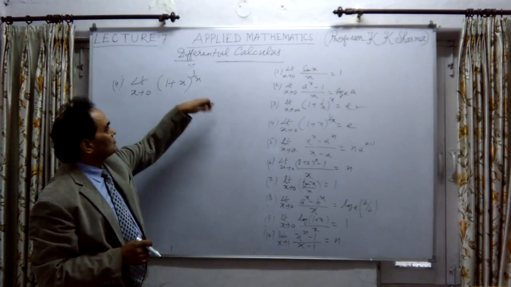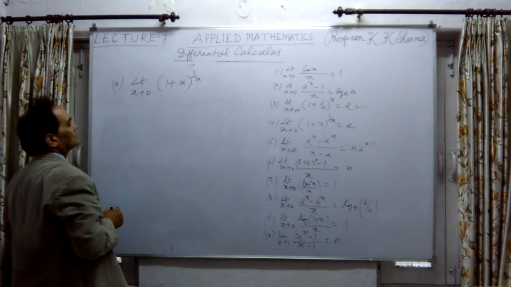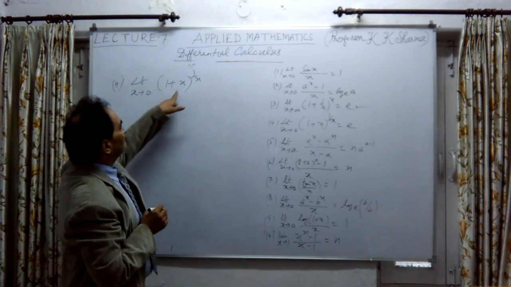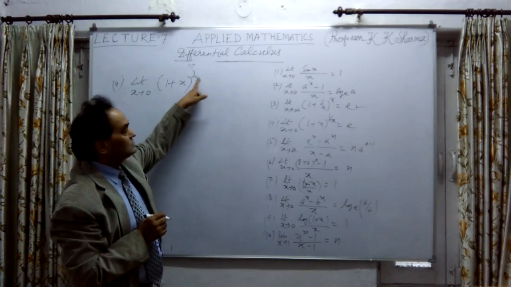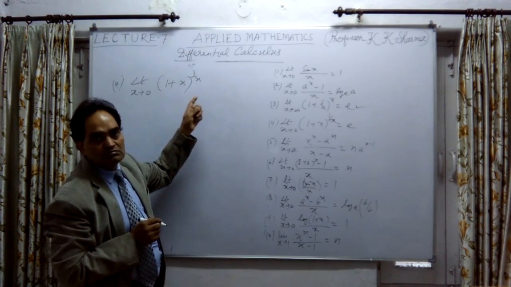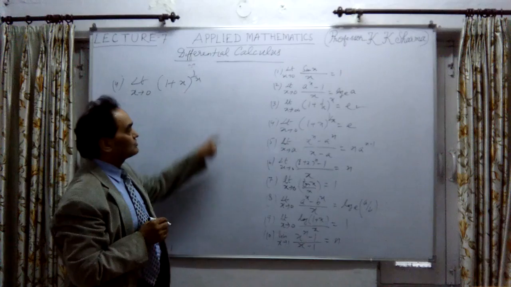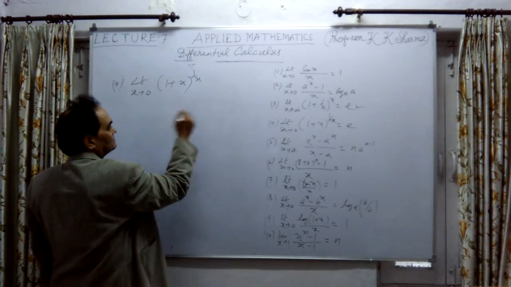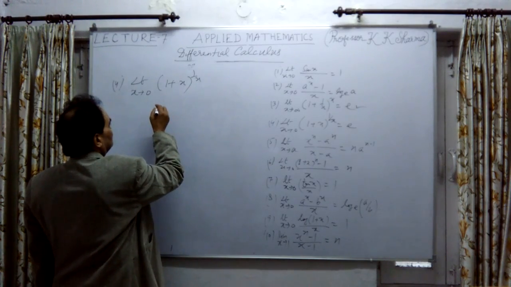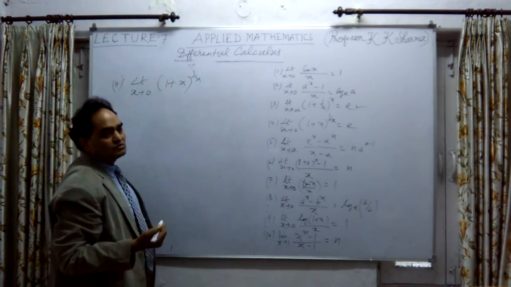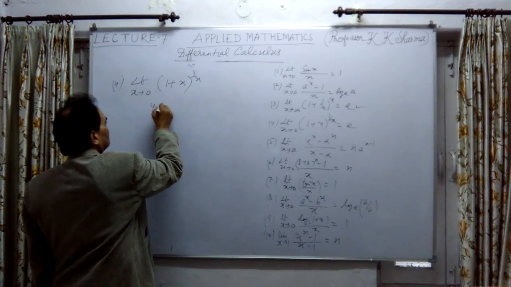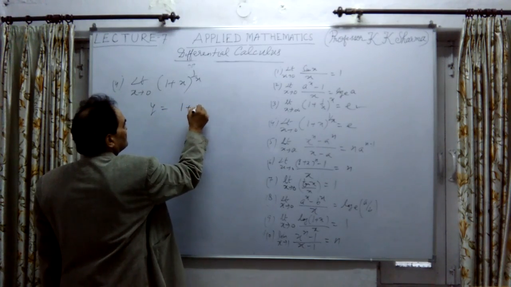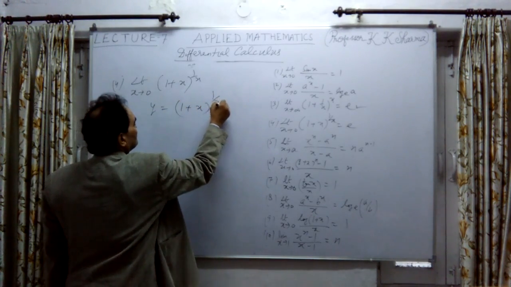Now 1 plus x whole power 1 upon x. This is to be explained as x tends to 0. If I express this by the binomial theorem, because 1 upon x is the power, instead of n we have 1 upon x. Or, if I take the log, explained by the same method, let me take y equal to 1 plus x whole power 1 upon x.